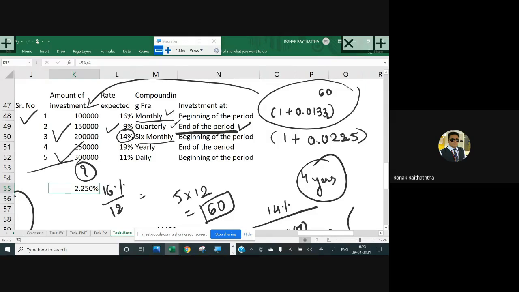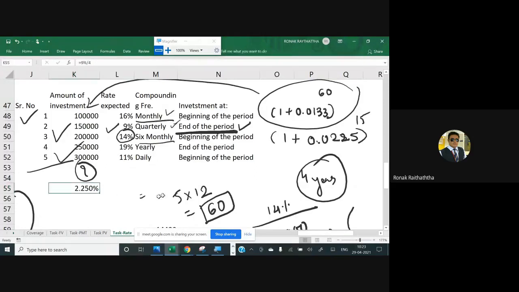As simple as that. Yes or no? So here it would be 15. Am I clear? All of you? Let's take the third one.